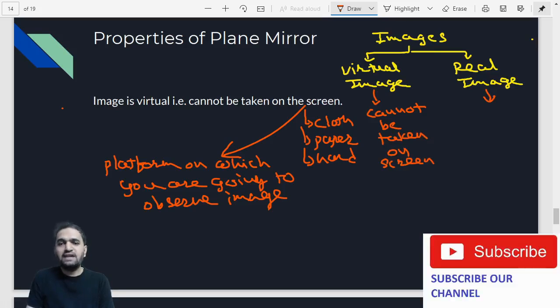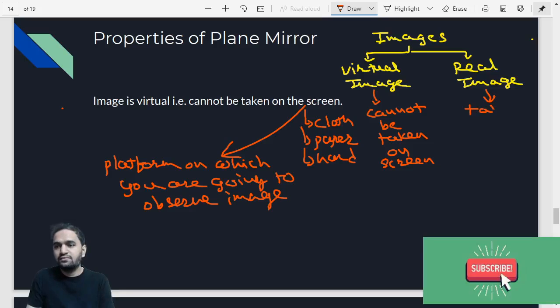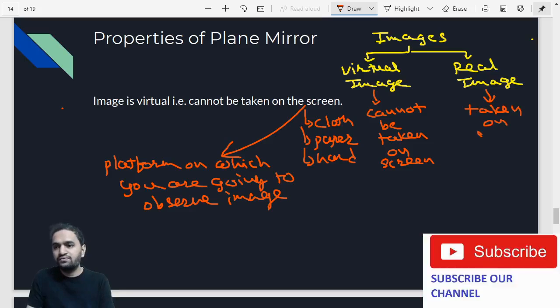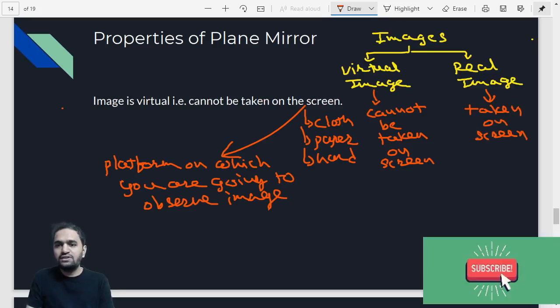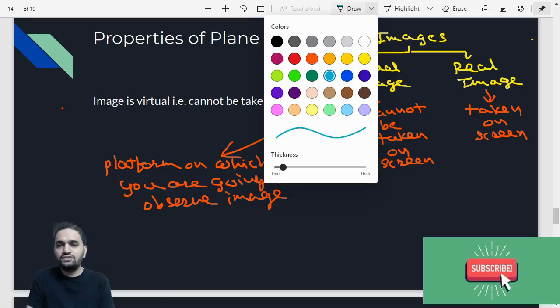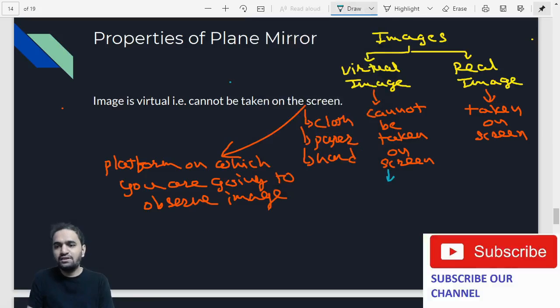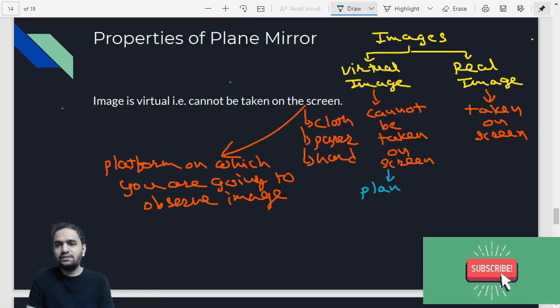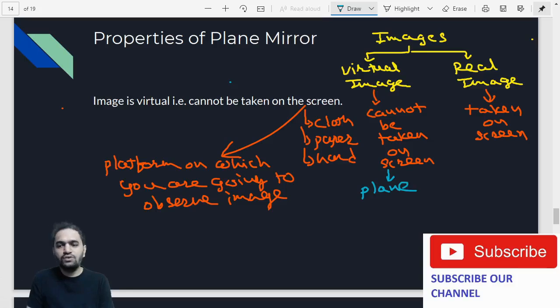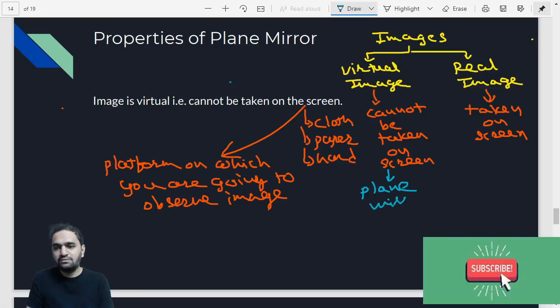And real images can be taken on the screen. So what is the example for this? The best example for virtual images? Your home mirrors, that is plane mirrors. So whatever images are created by plane mirrors, that is your home mirrors, are called virtual images. A plane mirror is the best example.